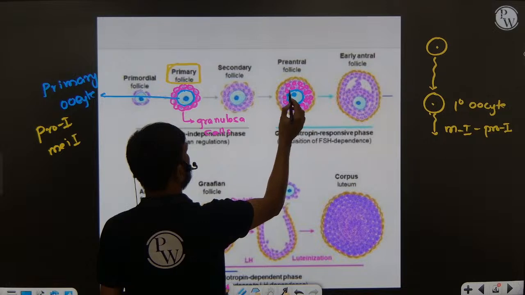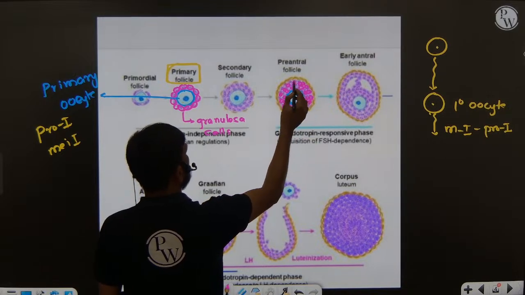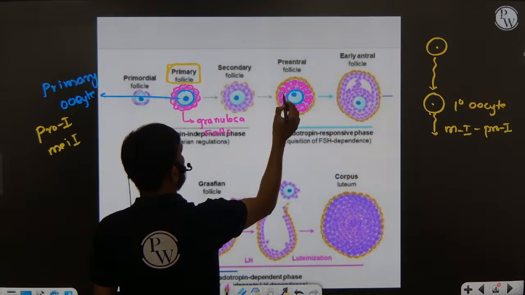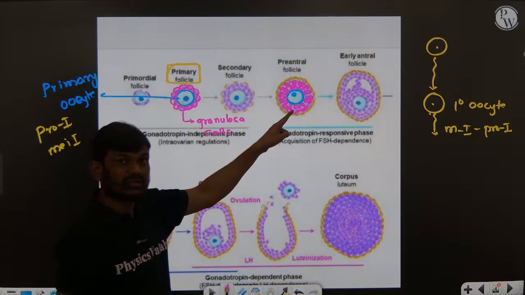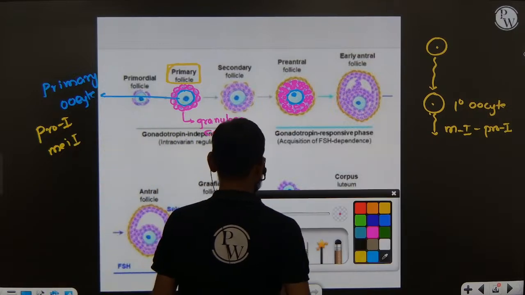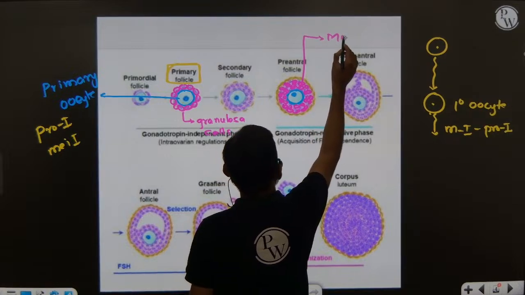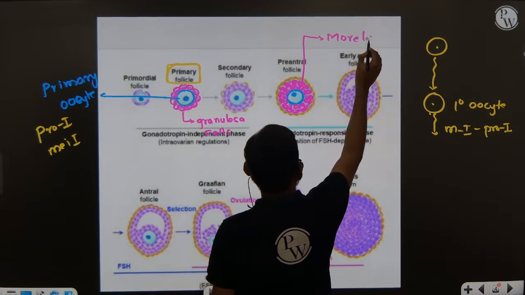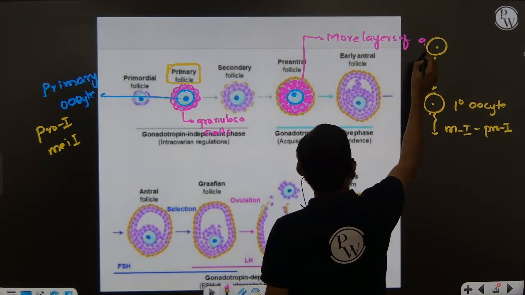Earlier there was only a single layer of granulosa cells, but you can see the granulosa cell layers have increased. There are more layers of granulosa cells.